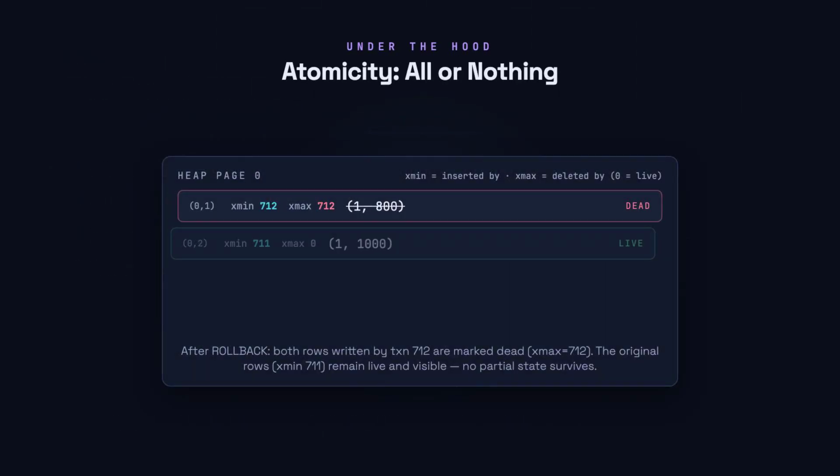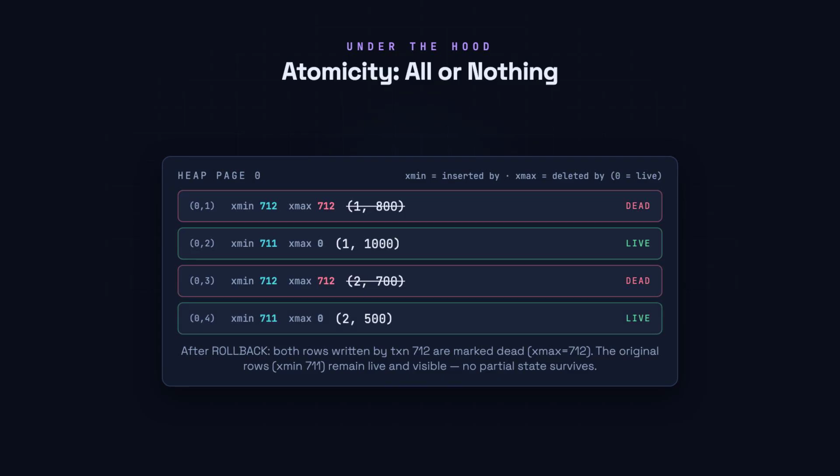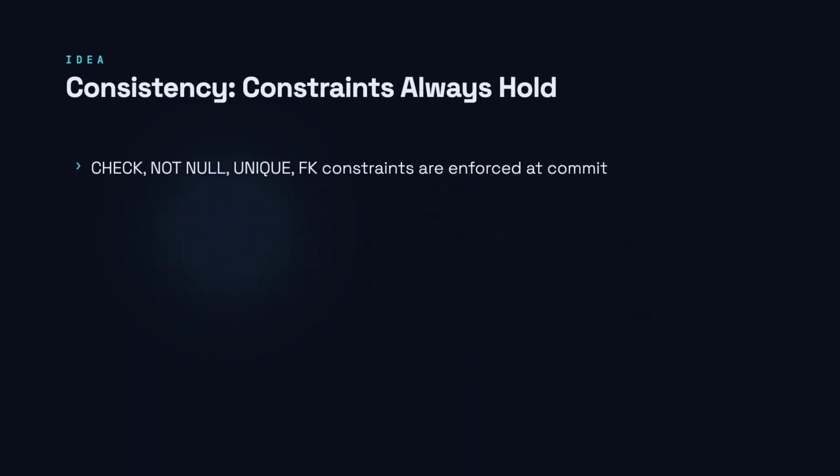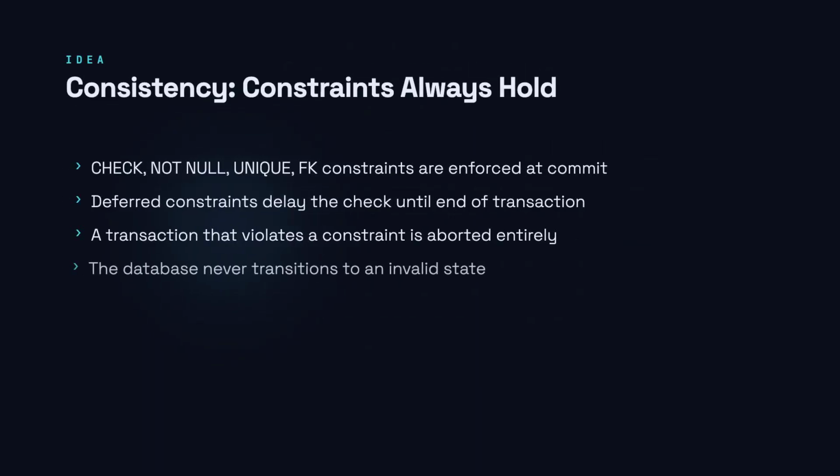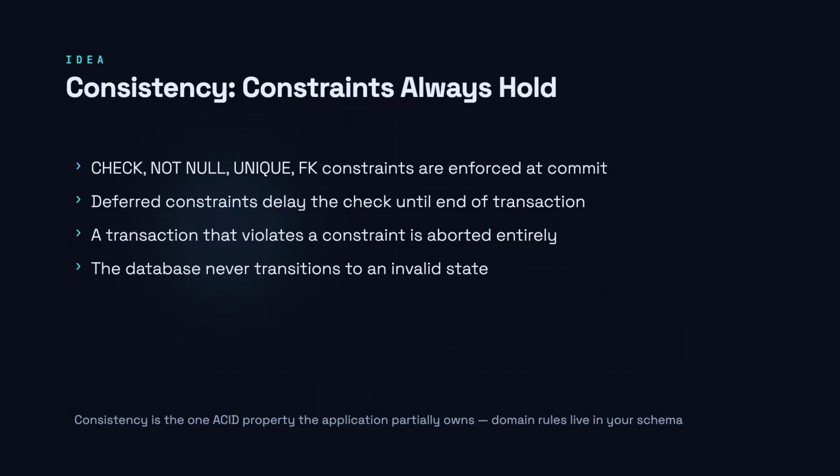When transaction 712 runs a transfer, Postgres writes new row versions for both accounts. If the transaction aborts, those new versions identified by the xmin of 712 become invisible to everyone, leaving the original rows untouched. Consistency means the database refuses to commit a transaction that leaves constraints violated. Postgres checks them on every write by default or at the end of the transaction if you mark them deferred.